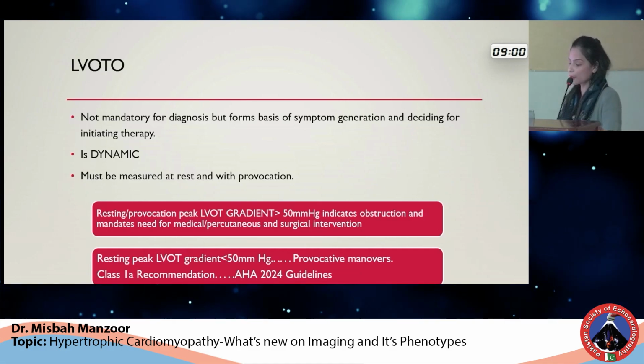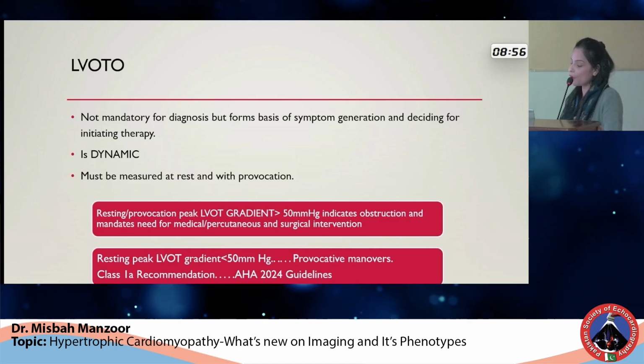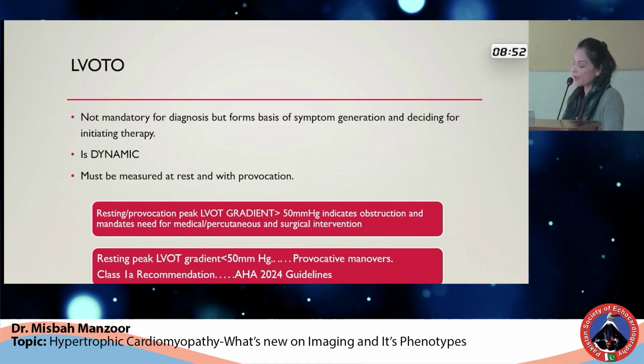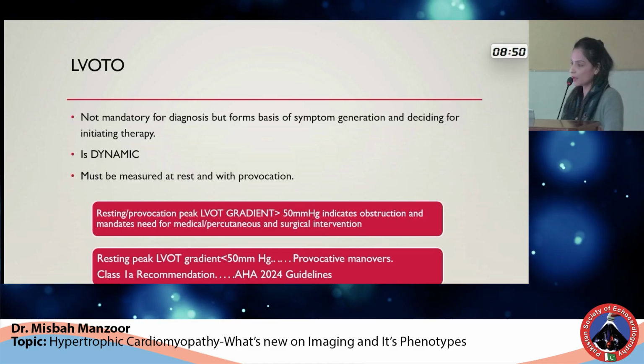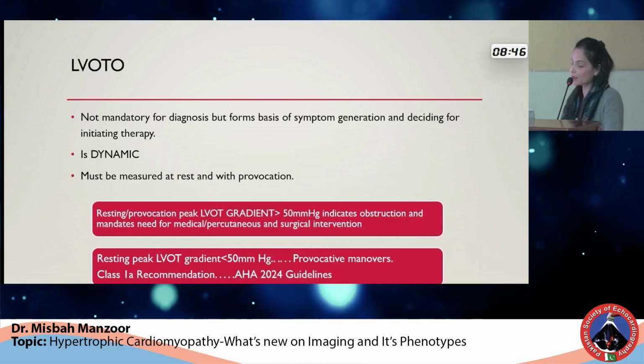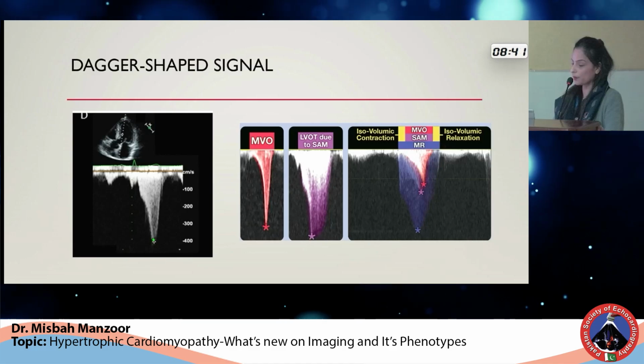Guidelines about this obstruction say that any resting or provocation peak LVOT gradient of more than 50 millimeters of mercury indicates obstruction and mandates the need for surgical or percutaneous intervention. And whenever you are not finding a significant resting peak LVOT gradient, that is, if it is less than 50, then you must apply the provocative maneuvers, and this is a class 1A recommendation.